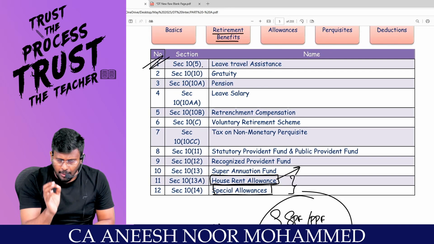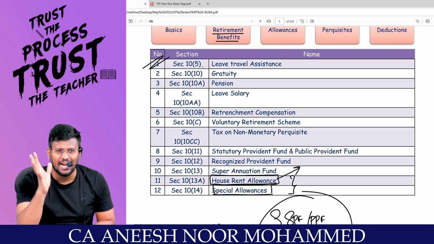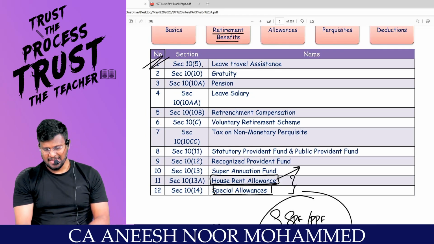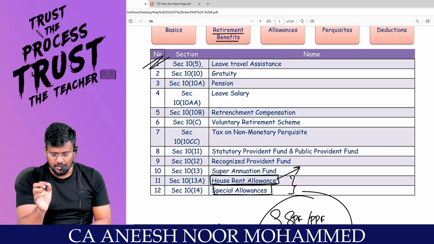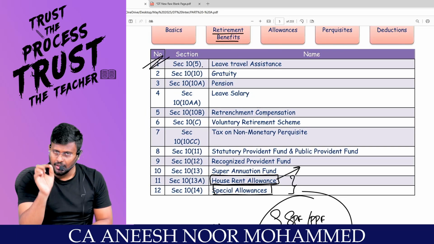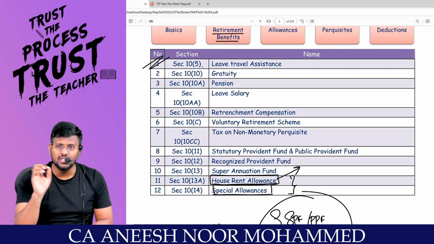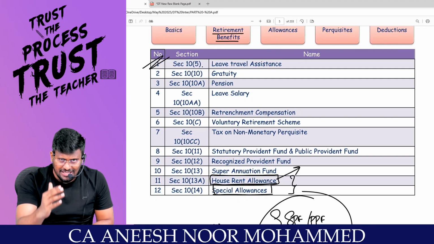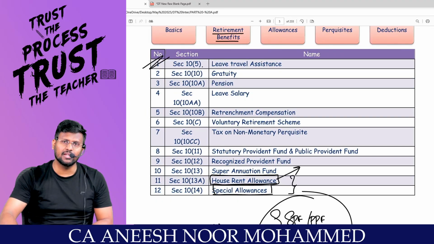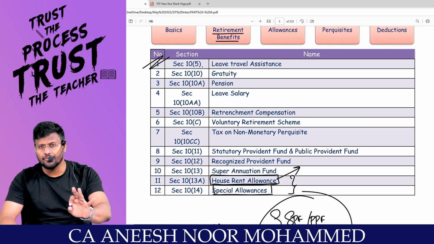And what is section 10(14)? I am comfortable up to this, sir. Anybody there? Where is a grand clap? Those who are in virtuals, pause the video after 10(5). Take a break of 5 to 7 minutes of your time. Revise 10(5) and continue with section 10(10) gratuity. Then the level of clarity will be very high.